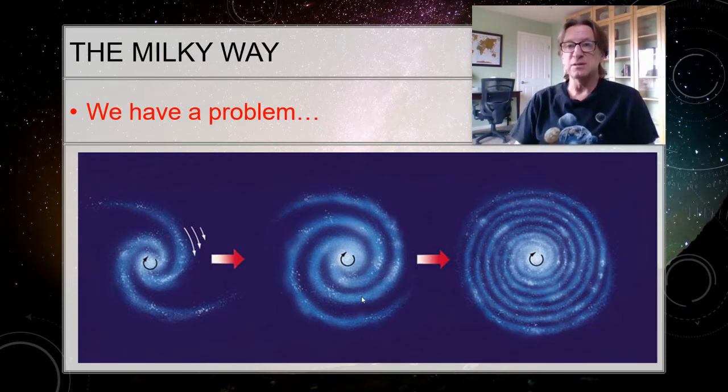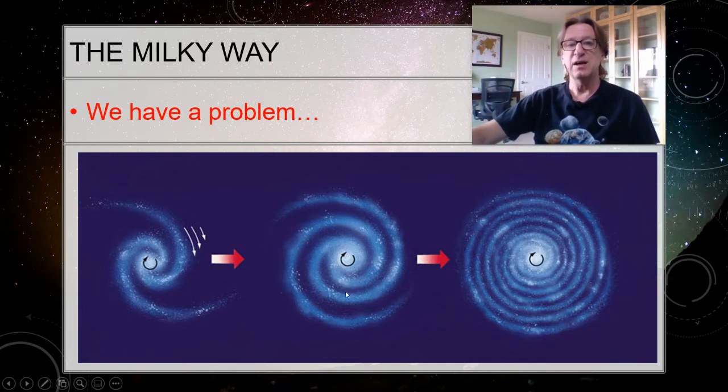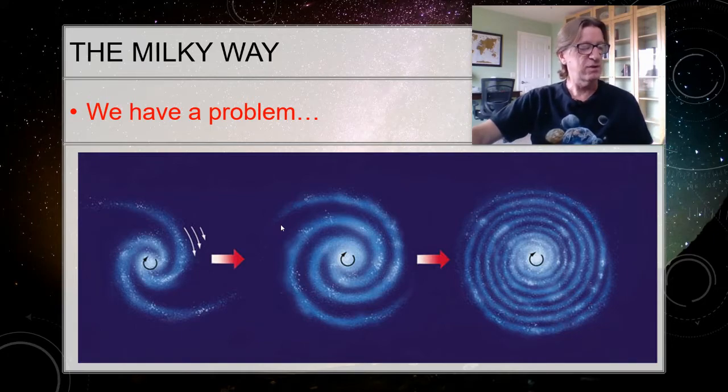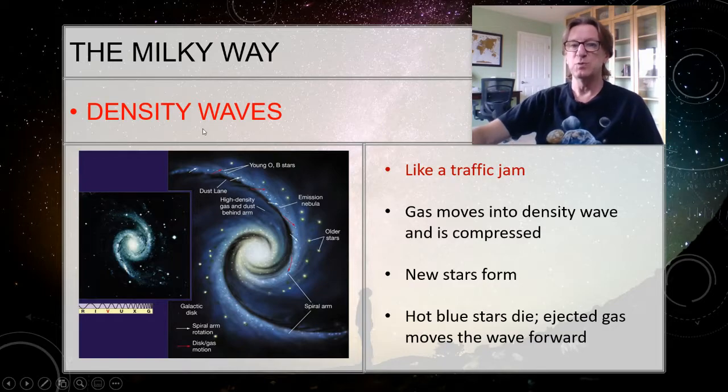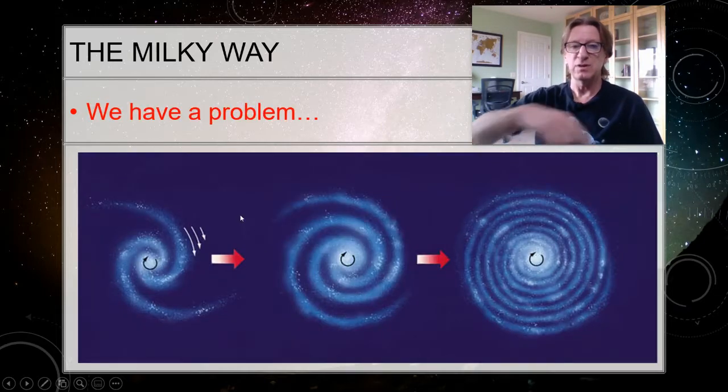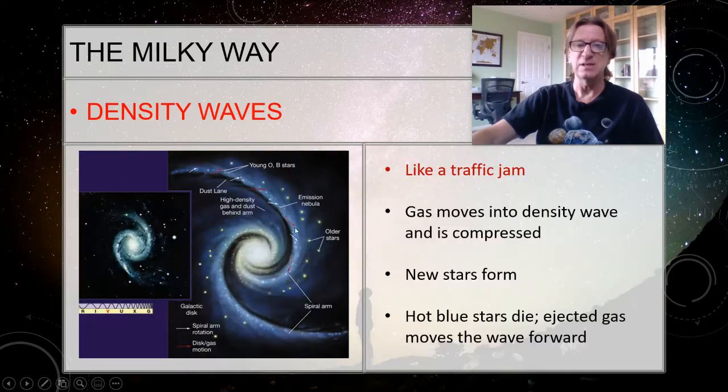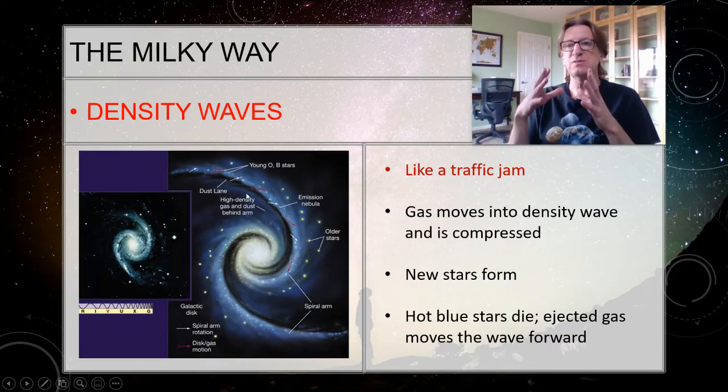Well, the galaxy is almost 14 billion years old. So how is it that we have spiral arms? This was a pretty serious problem. And the best model that we have for that, and this is shown on the back page that you have here, is that there are density waves moving through the galaxy. So moving around the galaxy like this are density waves. And density waves are just areas where we've got compressed matter.